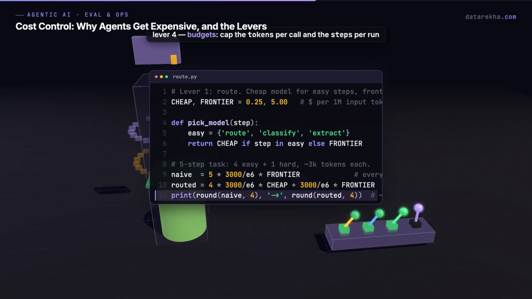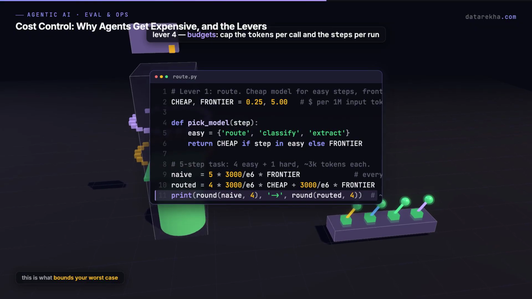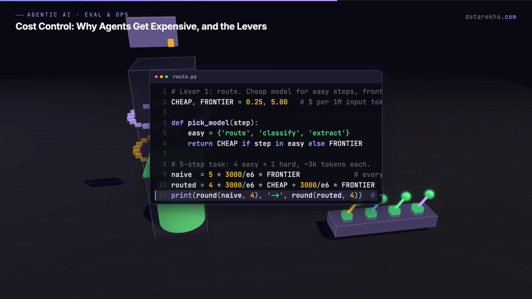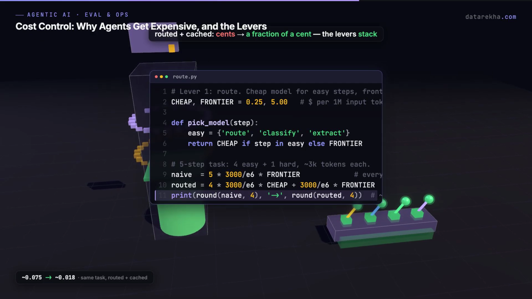Fourth, token and step budgets. Cap the tokens per call and the number of steps per run. This is what bounds your worst case. Watch the math in the code. The same task, routed and cached, drops from cents to a fraction of a cent, and the levers stack.